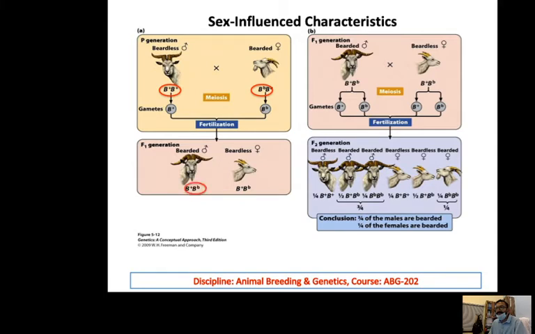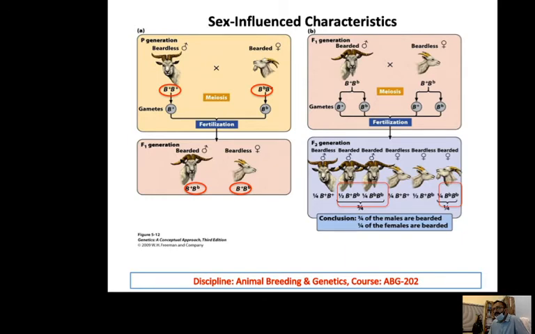Now, by intercrossing these parents, here you can see, suppose we get 3 males and 3 females. Out of these 3 males, 3 over 4 are bearded and 1 over 4 is not bearded. In the case of females, 1 is bearded, the other 2 are not bearded. So 1 over 4 are bearded in the case of females and 3 over 4 in the case of males.